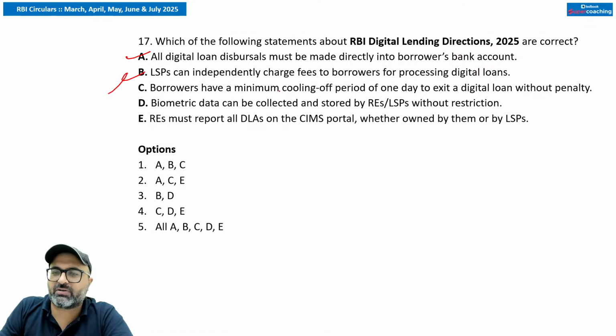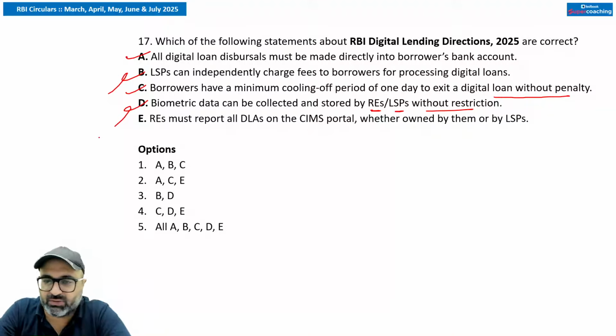Borrowers have a minimum cooling off period of 1 day to exit a digital loan without penalty. Yes sir, एक दिन का cooling period दिया जाता है. अगर आपको लगे तो आप लोन को exit कर सकते हैं. Biometric data can be collected and stored by a regulated entity or LSP without restriction. No sir, this is not allowed. Biometric data cannot be collected or stored unless legally permitted.